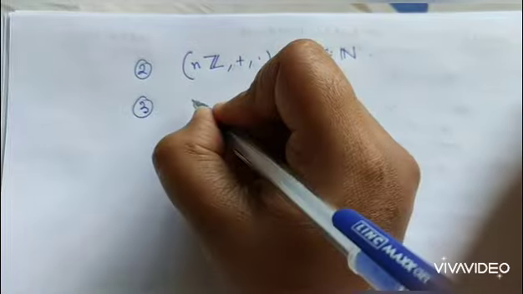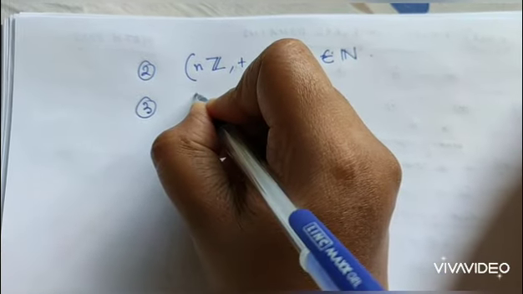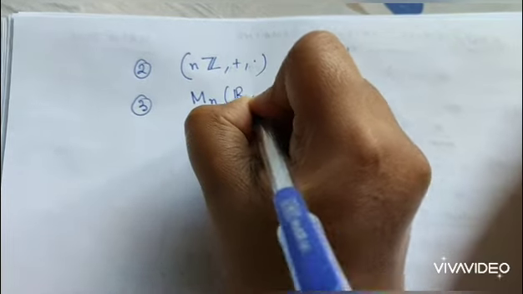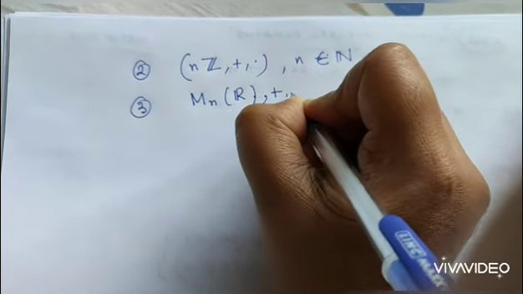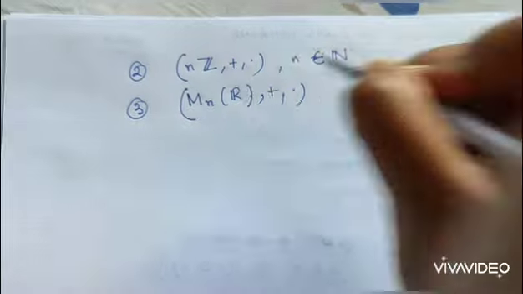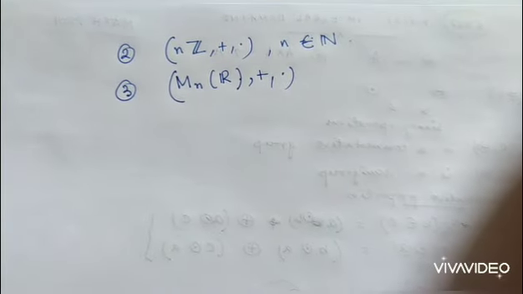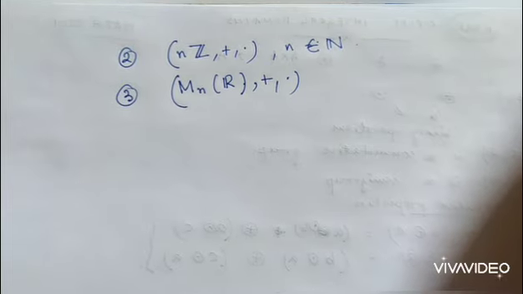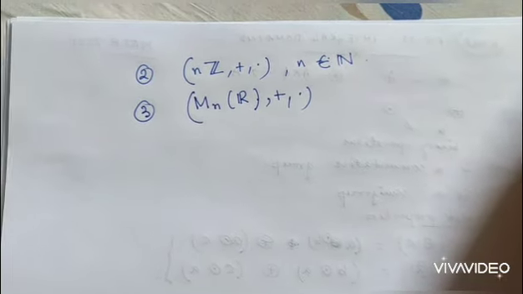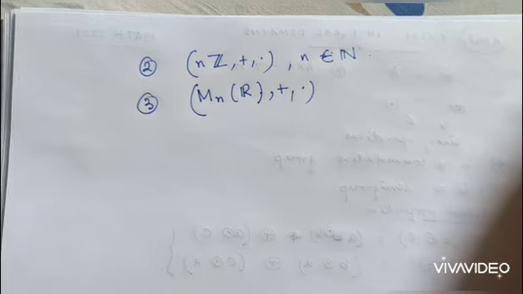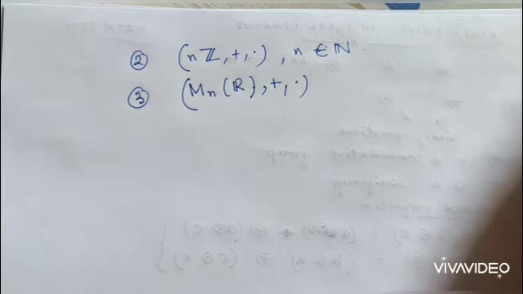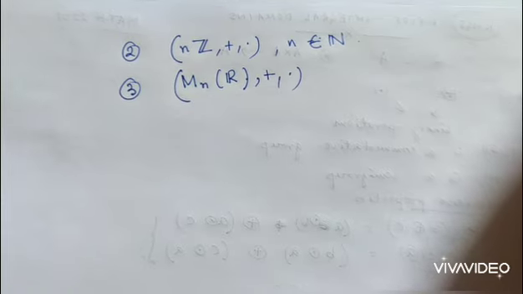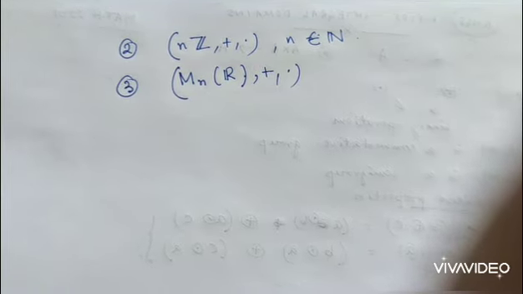Next, the third example will be the set of all matrices. I have already shared the class notes with you. Just look into that when you are studying this material parallelly. So you will see what is M_n(R). M_n(R) is the set of all matrices of order n with real entries.